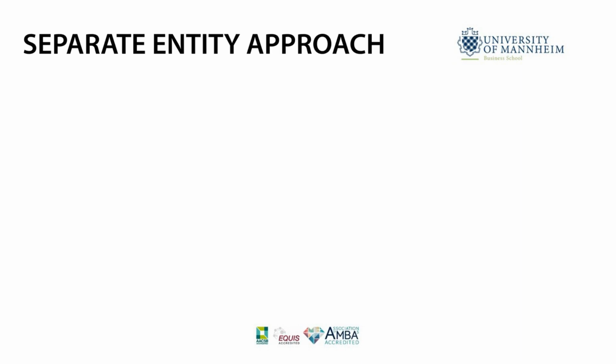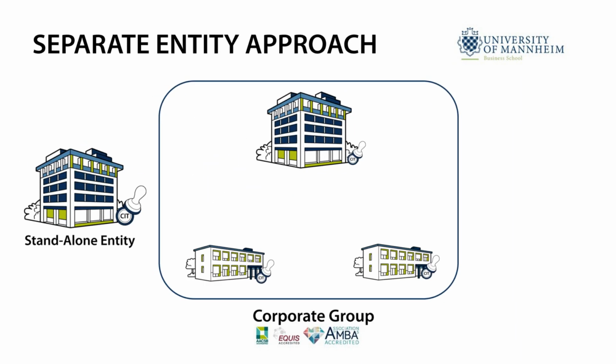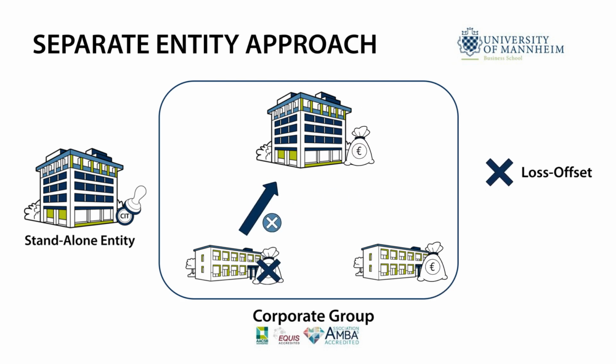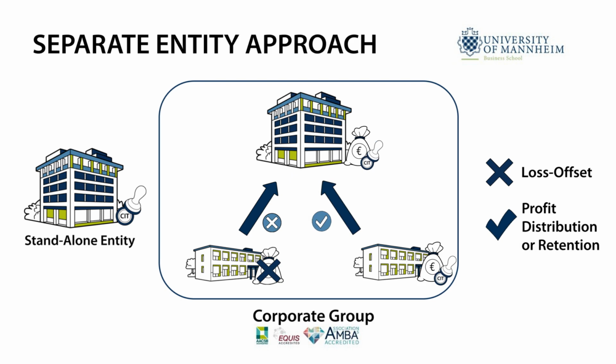In general, under the separate entity approach, each legal entity is taxed separately, regardless of whether it is a standalone entity or part of a corporate group. This implies that if a subsidiary incurs a loss, this loss cannot typically be offset against the profits of the parent entity or against the profits of other group entities. Profits can be distributed as intercompany dividends and may be taxed at multiple levels of the corporate group structure, as explained in a separate video.